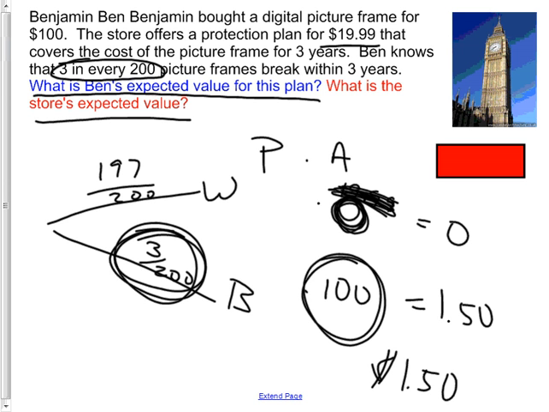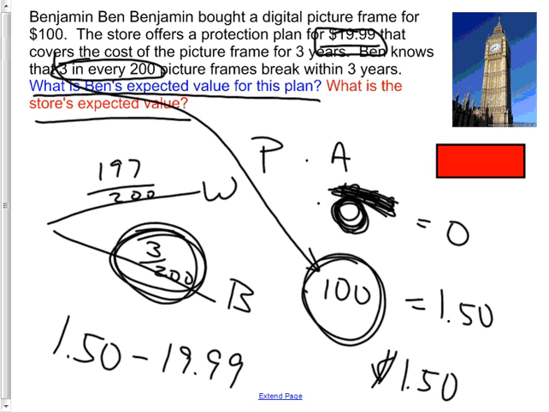Yep. The $100 only happens right there. All right, so now, if it's worth $1.50, what's my expected value? If I pay $19.99 for it, I take the $1.50 minus the $19.99, and that means I'm going to lose, what, 16, 15, 7, 18.49? My expected value is I'm going to lose 18.49, and guess who's going to get it? The store. The store will make 18.49.